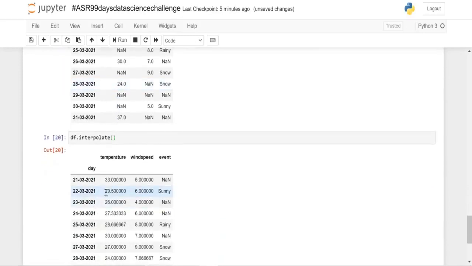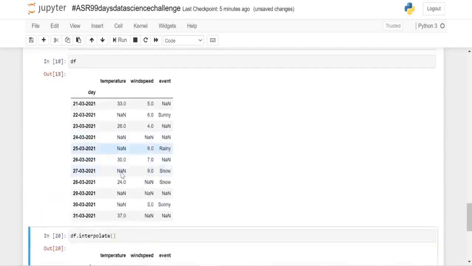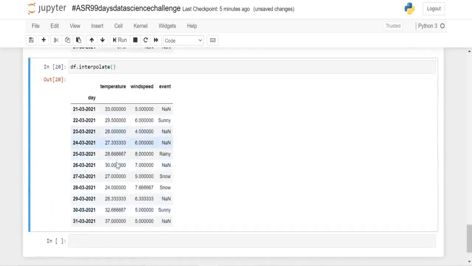So what's the difference here? We had a null value at 22nd March, and now it has been filled with the average between the preceding and the succeeding value of it. And here we had two null values, that is on 24th and 25th March we had null values. Here it is.